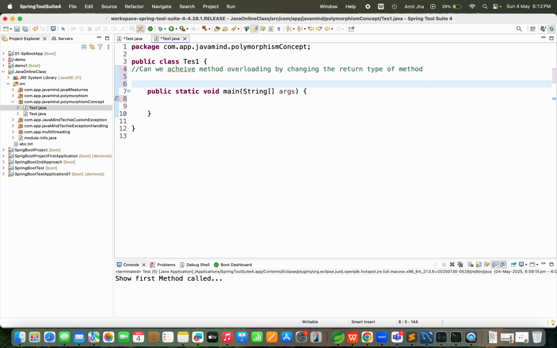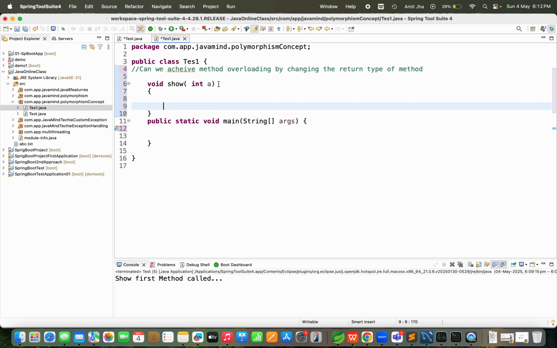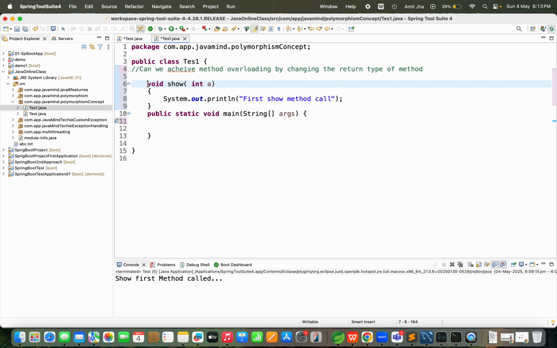I have created one method, void show. In this, I am going to pass one parameter, and I am going to print a statement: System.out.println, "first show method call". Same thing again, replicate.